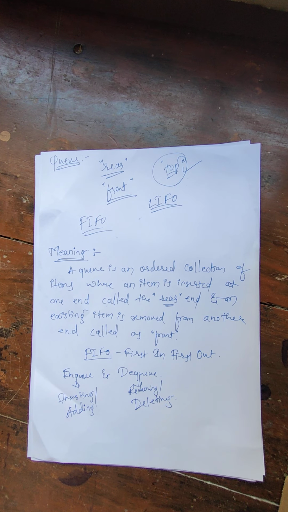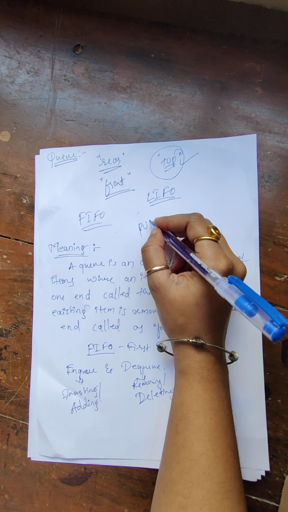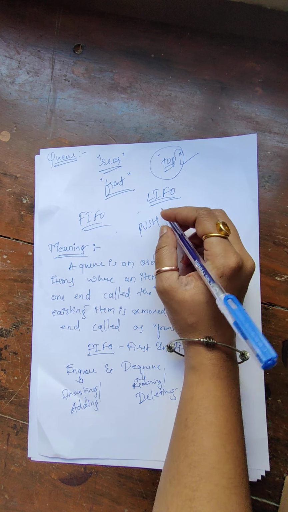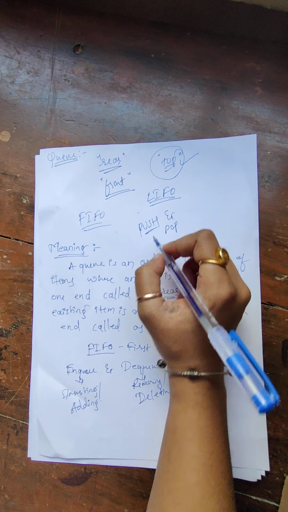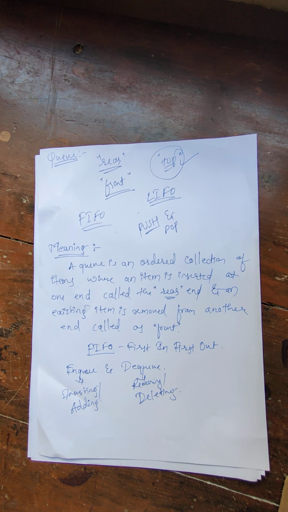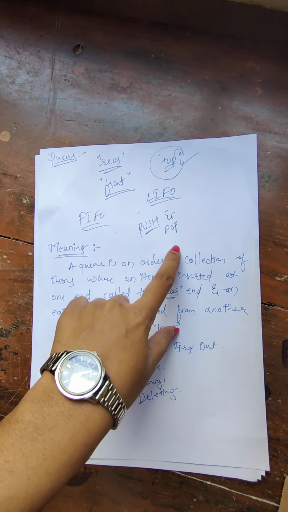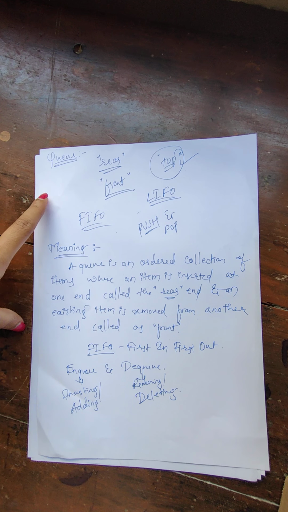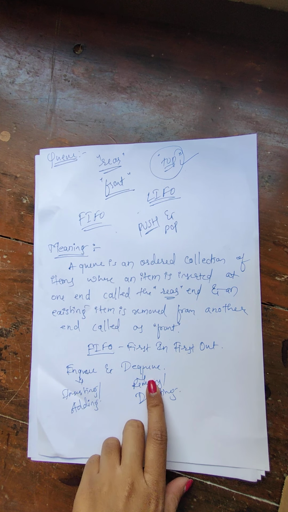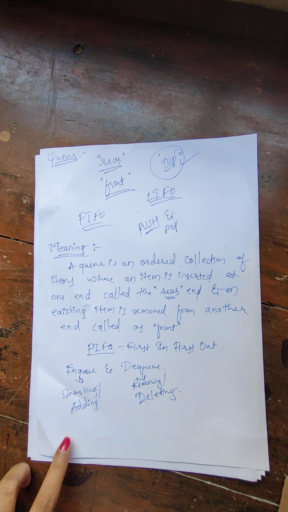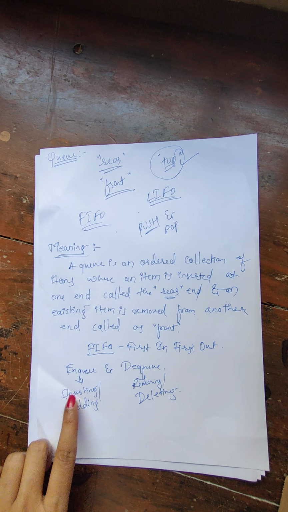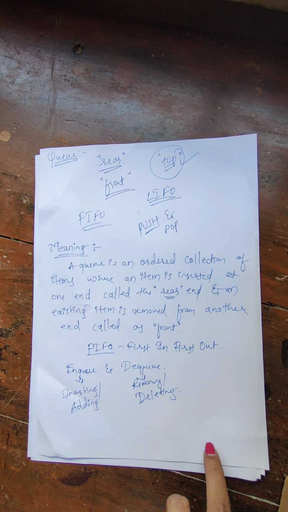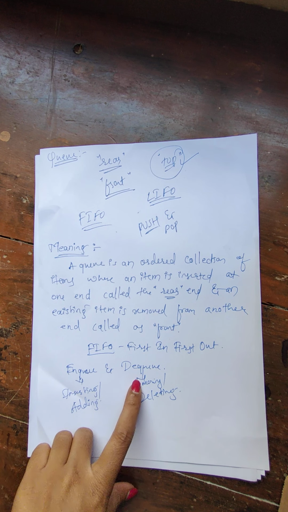So as we have push and pop operations in stack, the push operation is used to insert the element into your stack. Similarly, the pop operation is used to remove the element from the stack. Here, as push and pop in your stack, in Q we have NQ and DQ. Adding or inserting a new element into your Q is called NQ, and removing or deleting an existing element from your Q is called DQ.